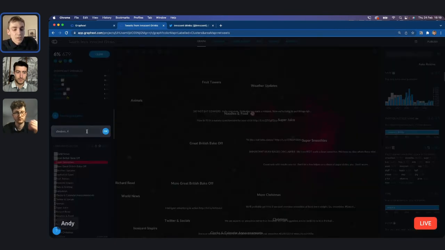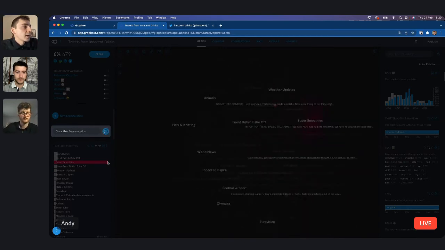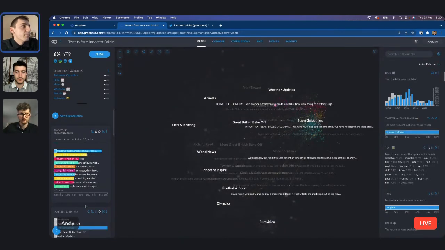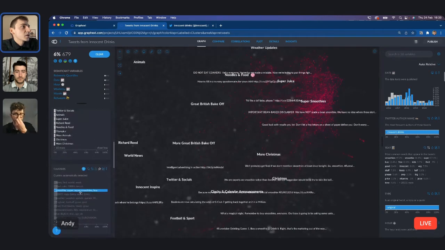I'm going to call this Smoothie Segmentation and click OK. I'll take the color mapping off so we can read that better. That's given me a segment containing only 679 tweets, the same tweets that were in that cluster we've just selected.